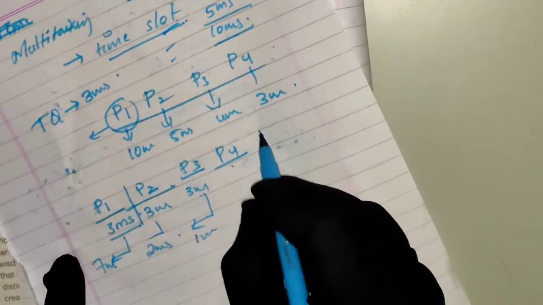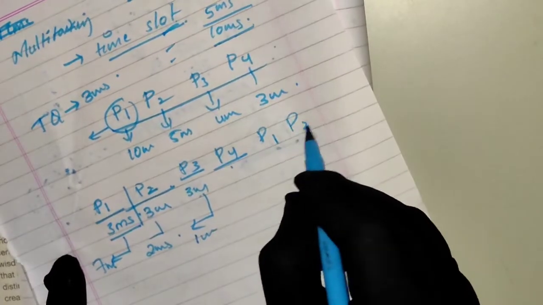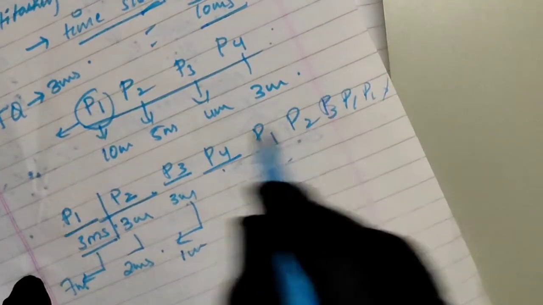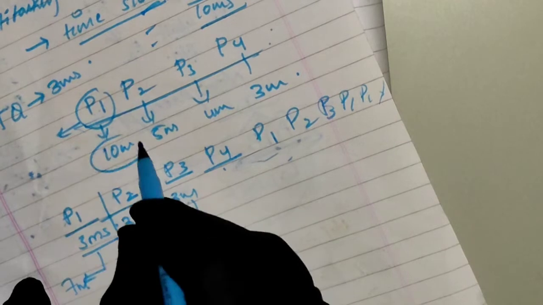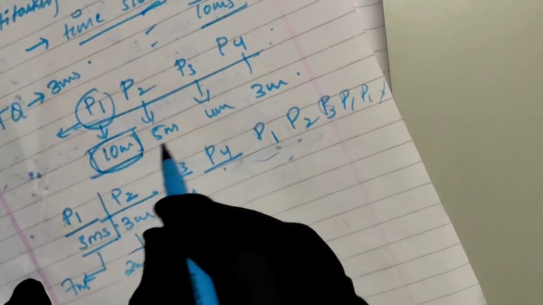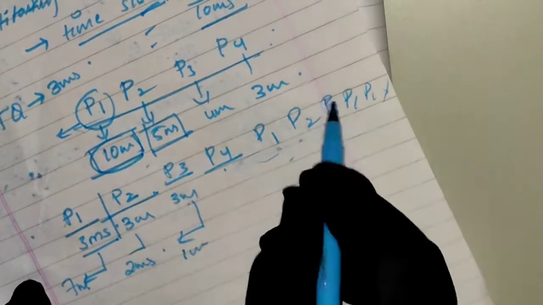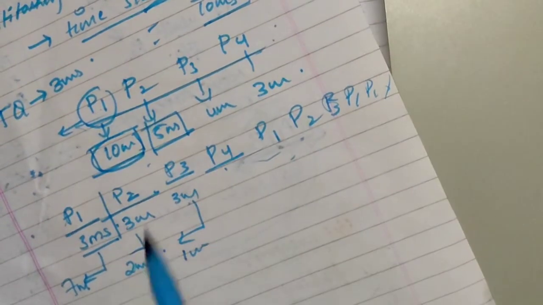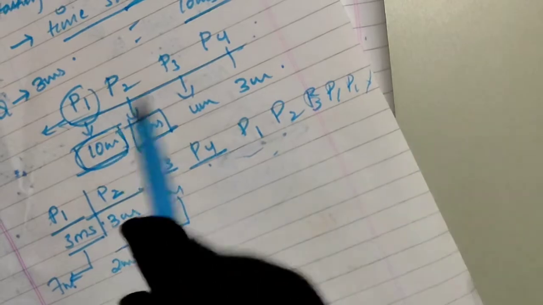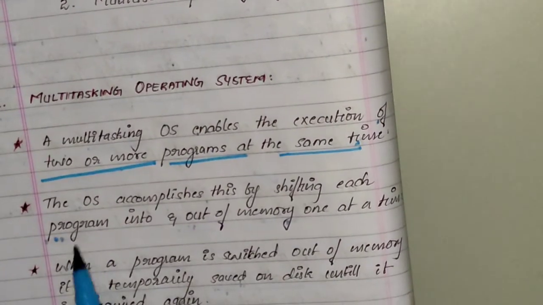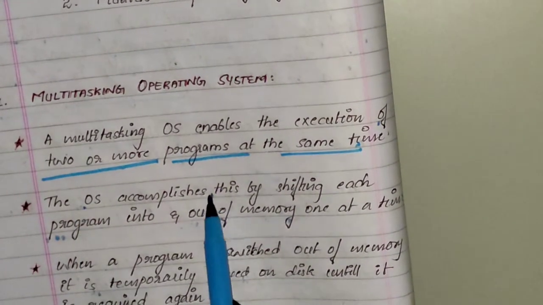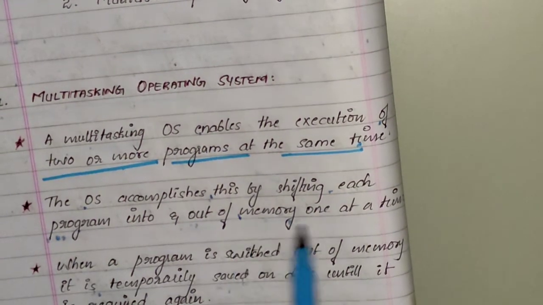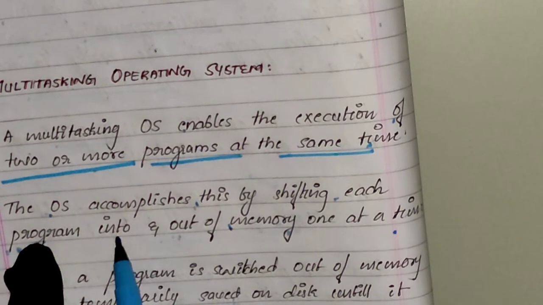Then again P1 will enter, then P2, then P3, then again P1, like that, until it completes the time required to execute. Till then it will keep on entering into the system. Like this, every process will get an equal amount of time for execution. The operating system accomplishes this by shifting each program into and out of memory one at a time. So this is what I told you.